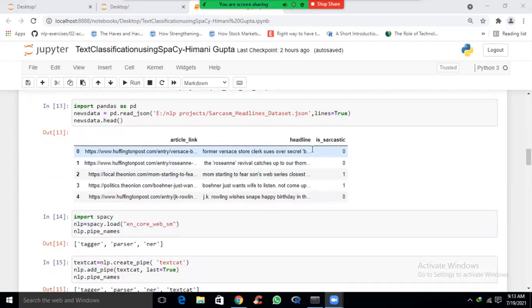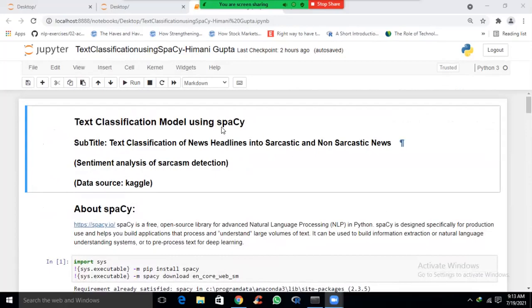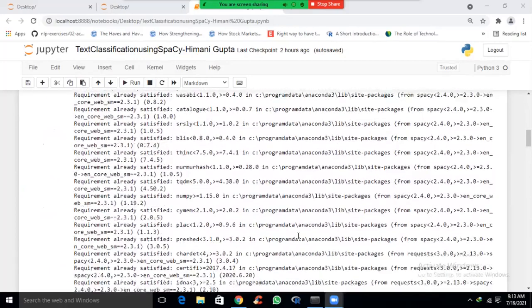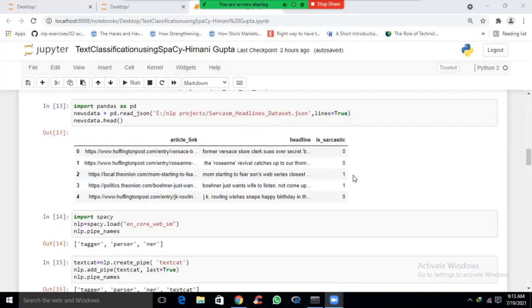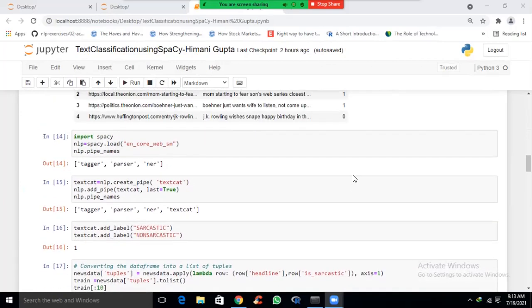Then this is the news headline, and in this data set from Kaggle, it is shown that this news is not sarcastic as value is 0, and this particular news is sarcastic as value is 1. So now we will build a powerful text classification model using Spacy, and then we can classify any news as sarcastic and non-sarcastic. So now let's start.